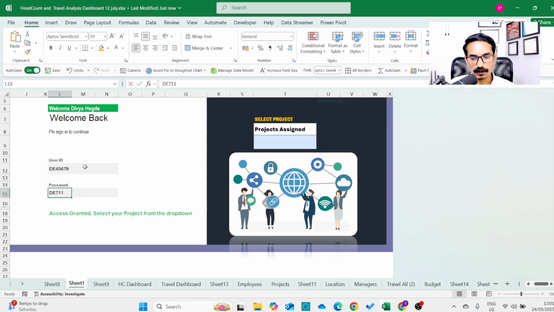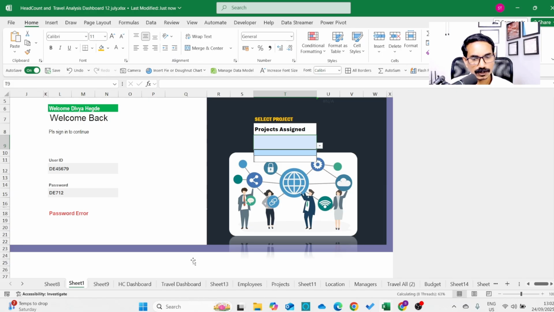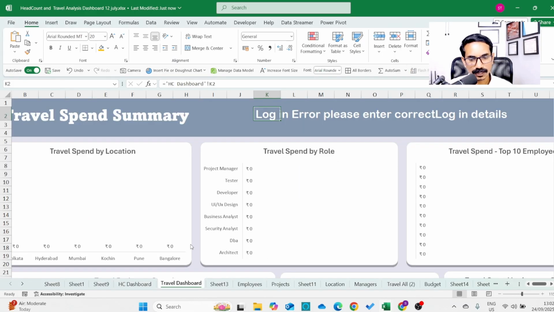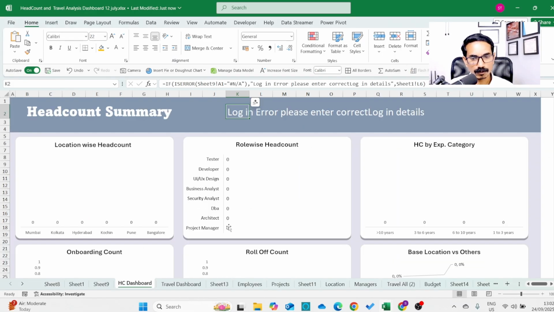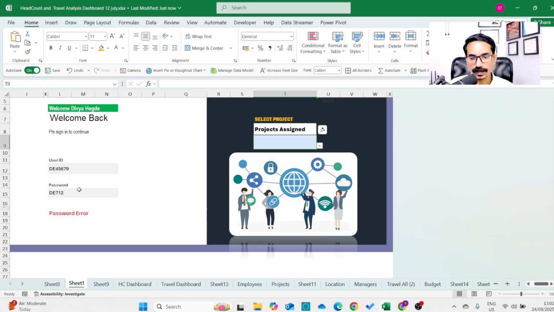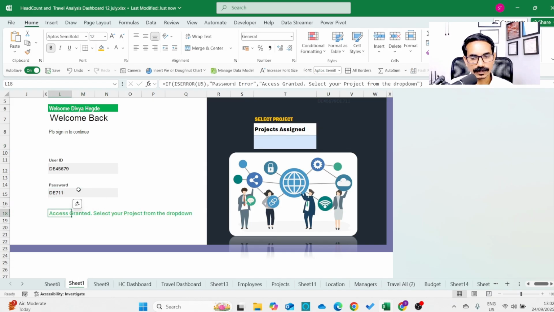Okay, so suppose the user is entering an incorrect password, then it shows a password error, and if it's a password error, the user will not be able to view any projects here, right? So if the user is not able to view any project, then when the user goes to the dashboard it will be completely blank. The user will not be able to view anything, and it says login error, please enter correct login details, and then the user needs to go back and make sure to enter the correct user ID, and then access granted, please select your project.